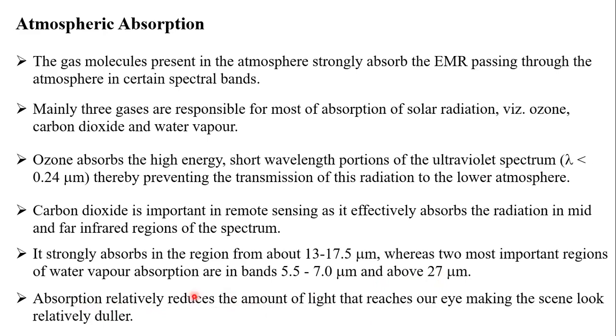Generally, students, if the light is absorbed by these particular gases, ozone and carbon dioxide, the image we get will become very dull. For example, if we take a photo in a closed room, we get a very dull image. But if you take a photograph outdoors, we get a better image, because there is a proper light there. That's why we can get a proper image. So this is absorption: the absorption taking place by ozone, carbon dioxide, and all those things. Now we will see what is next.